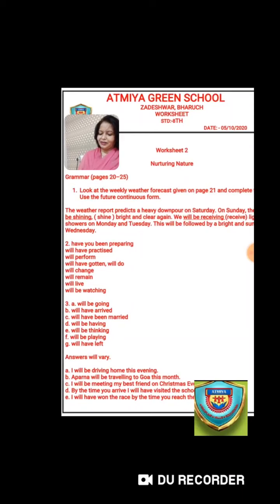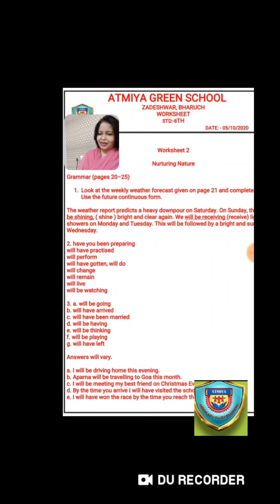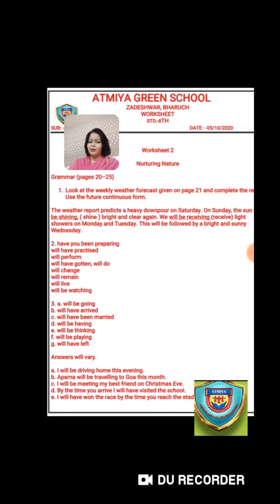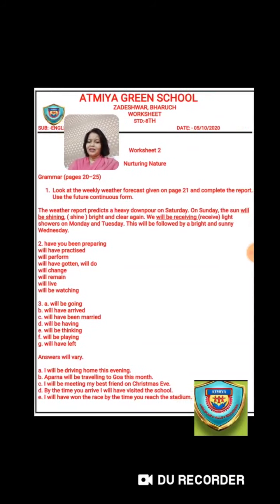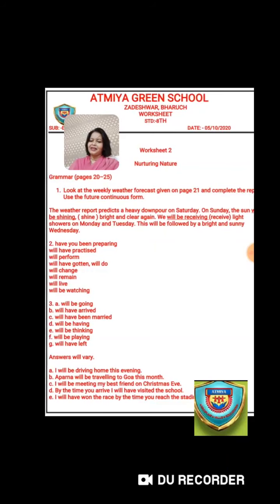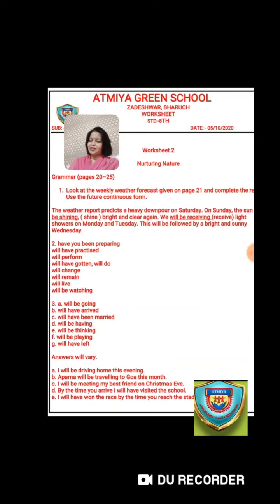Now there they have given, the weather report predicts a heavy downpour on Saturday. On Sunday, the sun, and they have given a dash, and then they have given the word shine. So the answer will be, the weather report predicts a heavy downpour on Saturday. On Sunday, the sun will be shining bright and clear again. We will be receiving. They have given the word receive over there.